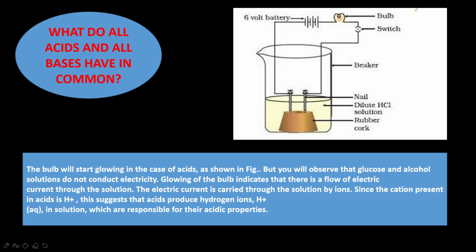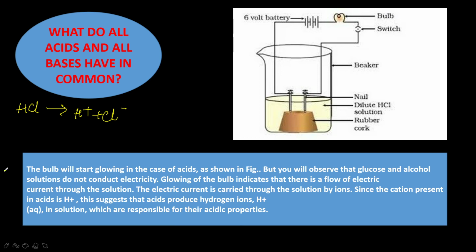Here HCl, what is the first common thing happening? HCl dissociates as H+ and Cl-. The hydrogen ions do not exist as H+ ions in the solution. They always attach themselves to polar water molecules, forming the hydronium ion.